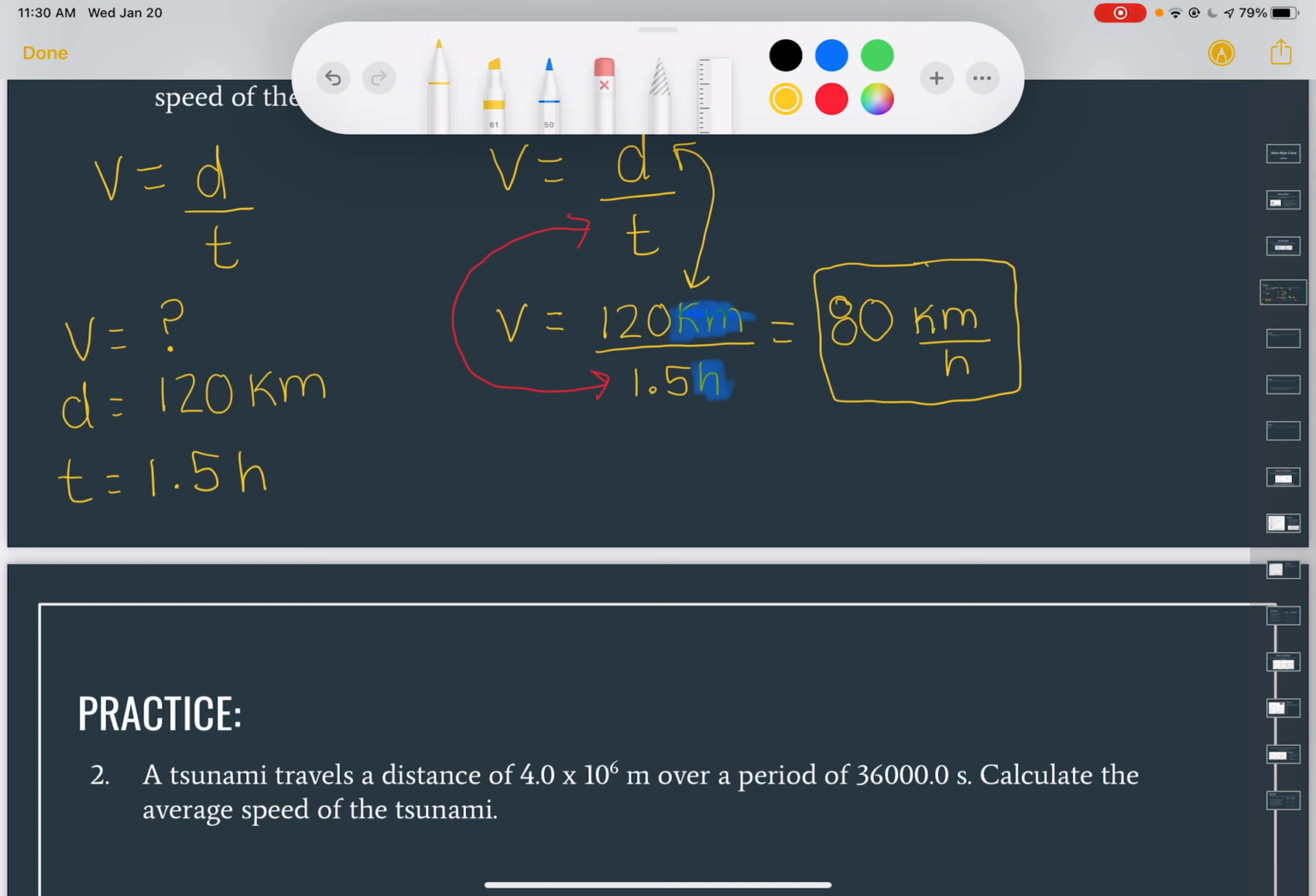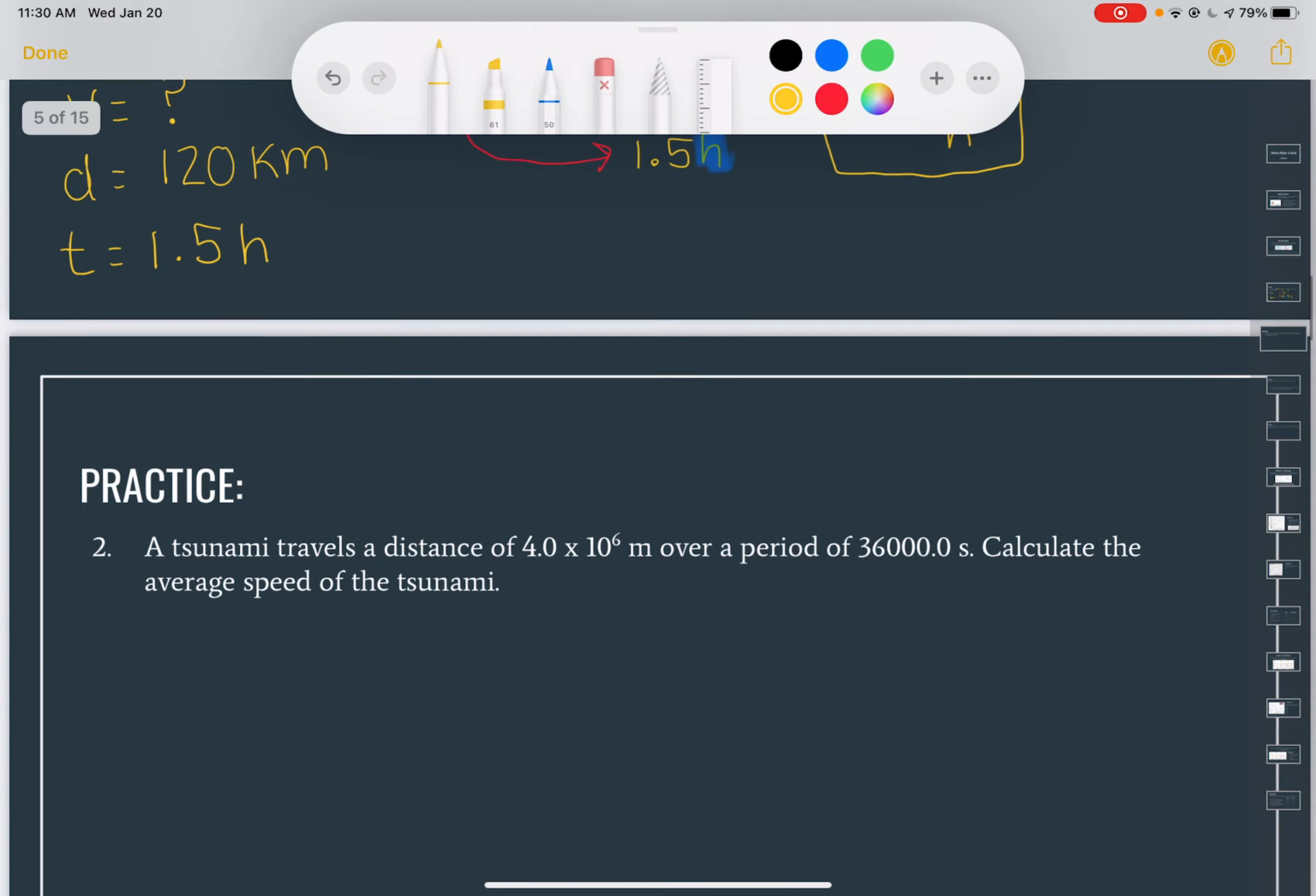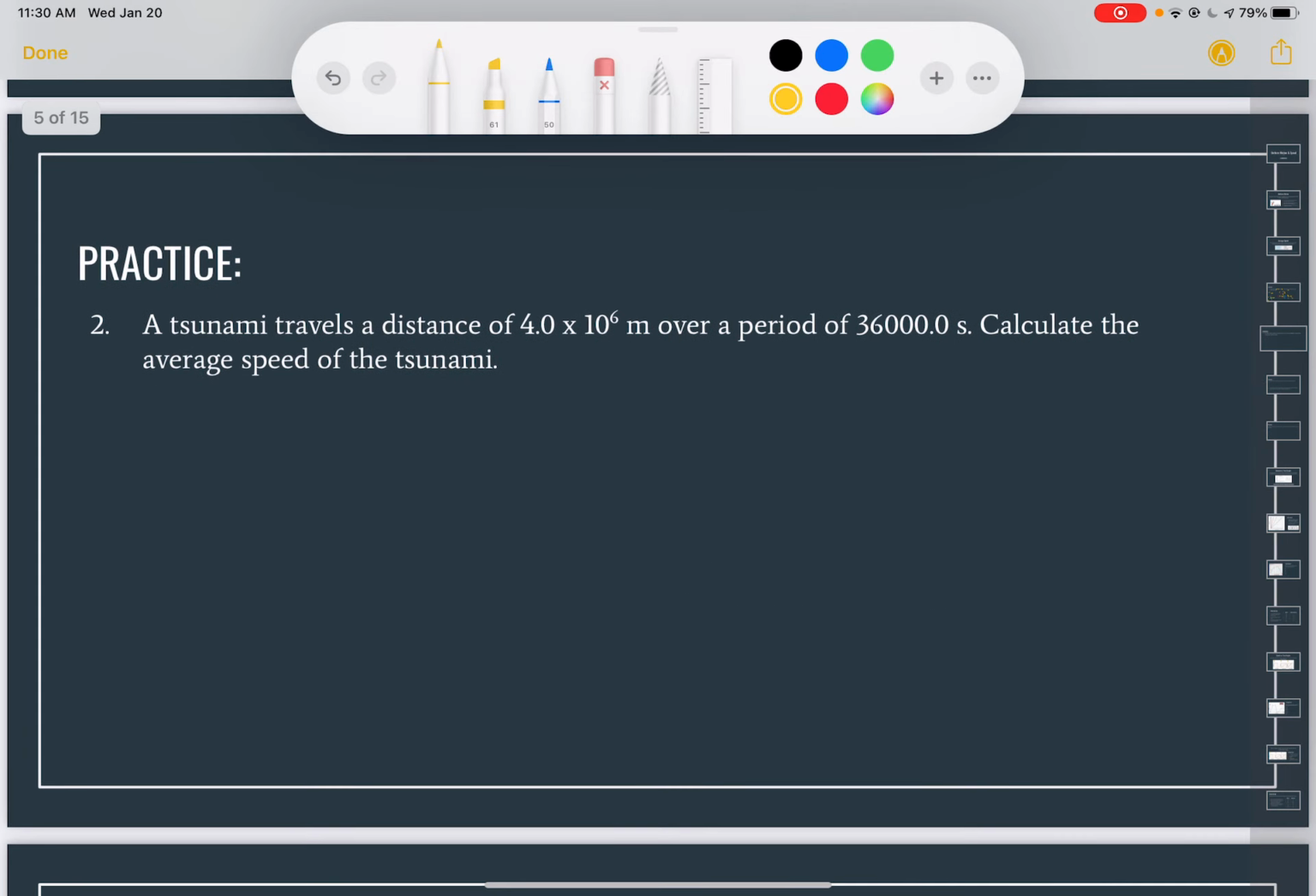I hope that the math that we're doing in science is pretty easy, and you will hopefully not get too stressed if you're not a math person, because all we do in science is really just dividing and multiplying a couple numbers. It's not too extensive here. So let's try another question.